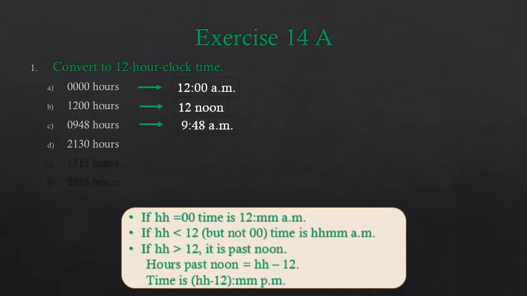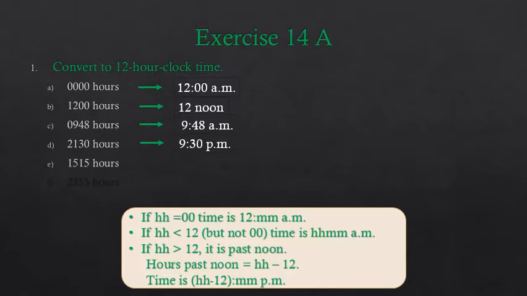And when we subtract 12 from 21, what do we get? 21 minus 12 is equal to 9, and 30 minutes, so it is 9:30 p.m. p.m. is after midday, right? So the time in 12-hour clock will be 9:30 p.m.